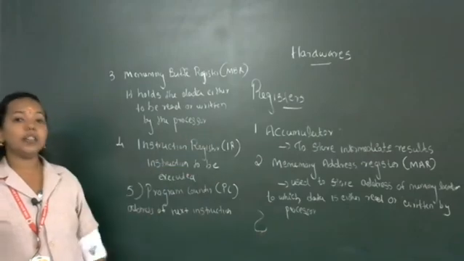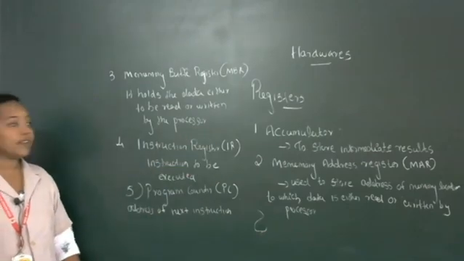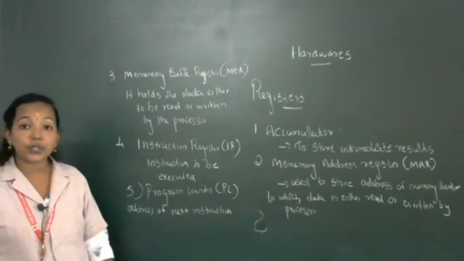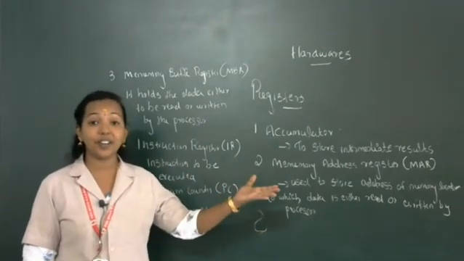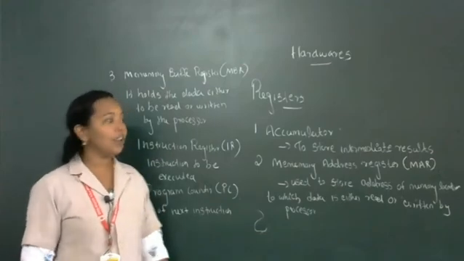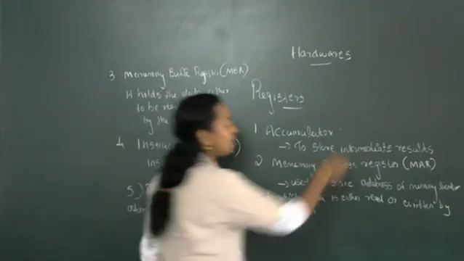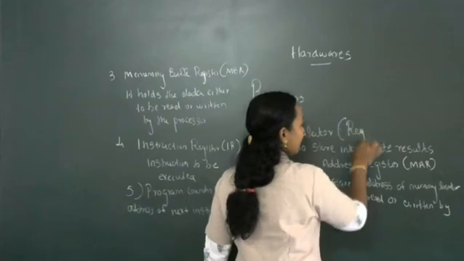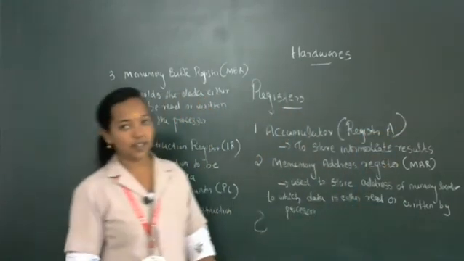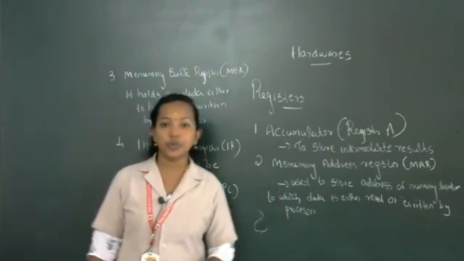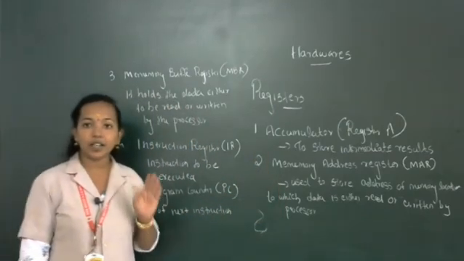So we will start with the accumulator. Accumulator is a register used to store intermediate results. Intermediate result means it is connected with the ALU, the arithmetic logic unit, and it is also known as register A, or the A register. Accumulator is used to store intermediate results.